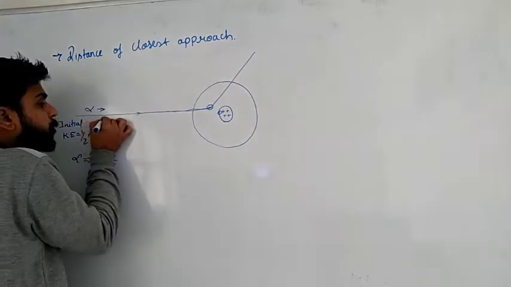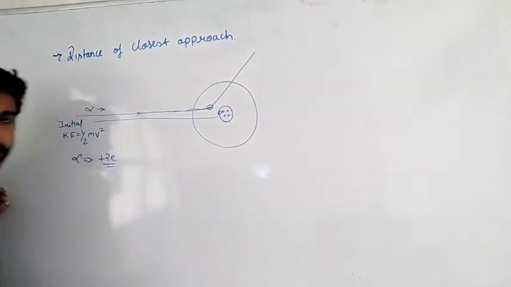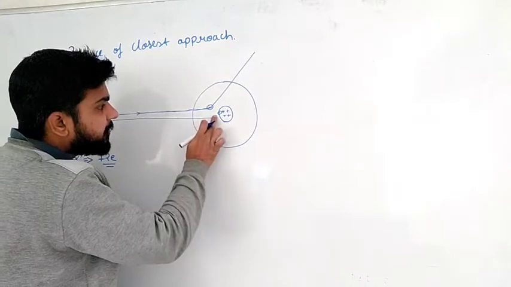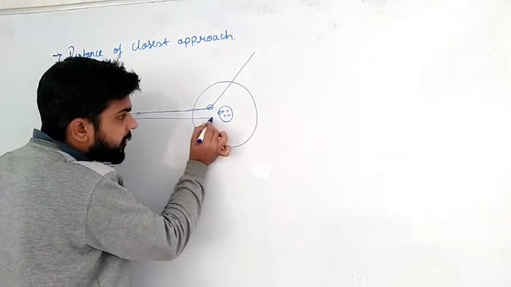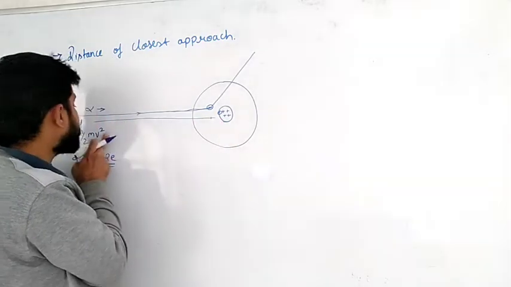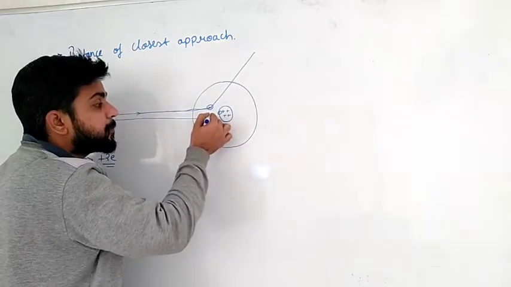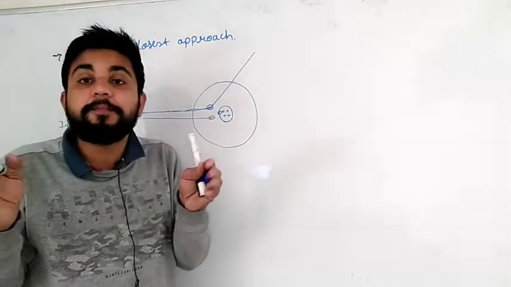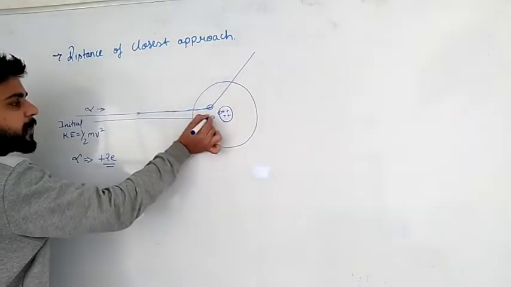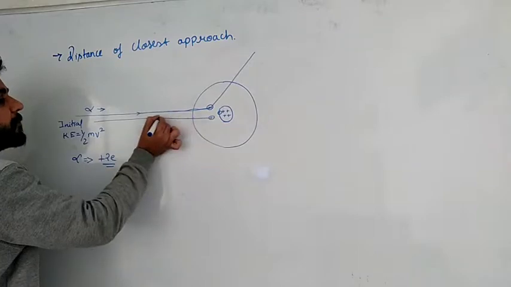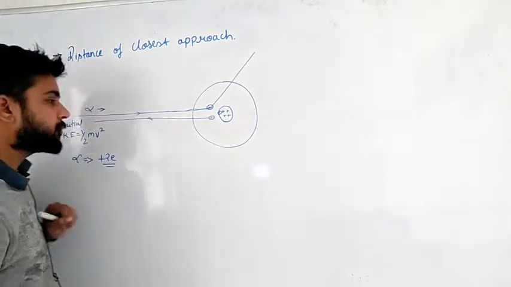If I throw one more particle at the center, what will happen? It will not be able to reach a certain distance inside. After a certain point it will be repelled, because there is a positive charge and also a positive charge, so repulsion takes place. So this alpha particle will deflect back. Yes sir, no issues.